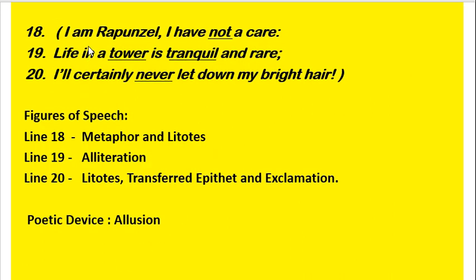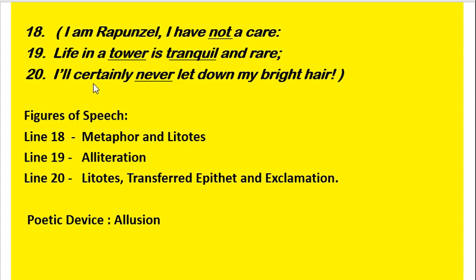In this line, line number 18, a negative is used. The word not is used, and that's why it is called litotes. One more figure of speech is there because here Amanda compares herself with Rapunzel. So it is metaphor. In line number 19, we can see alliteration. The sound t is repeated in the words tower and tranquil.